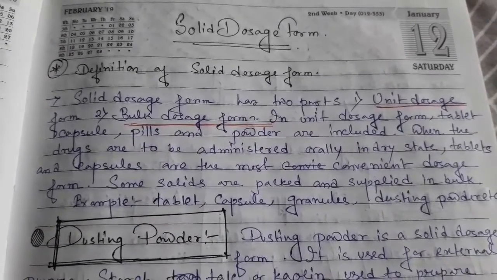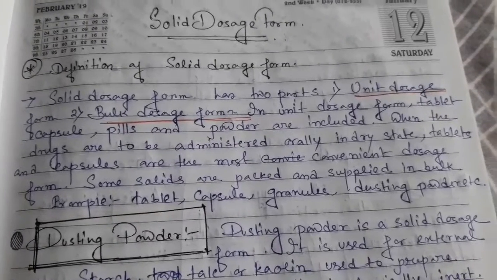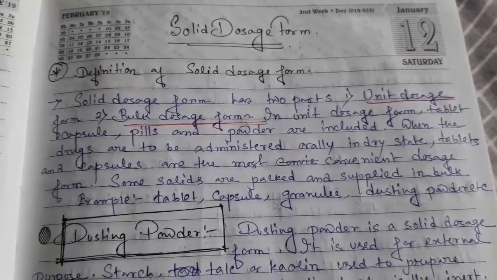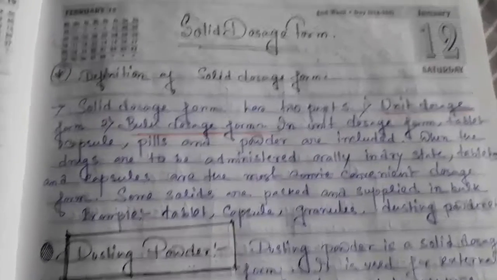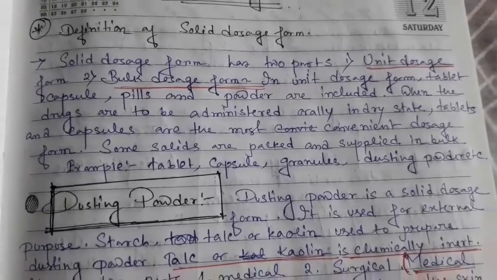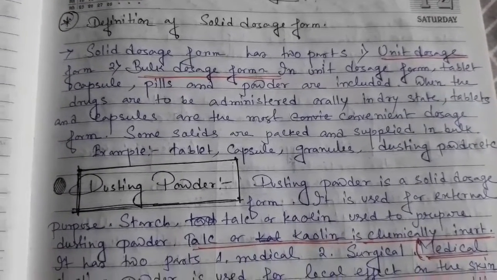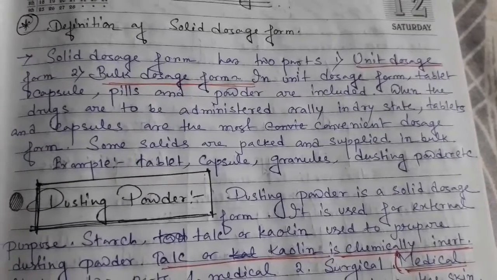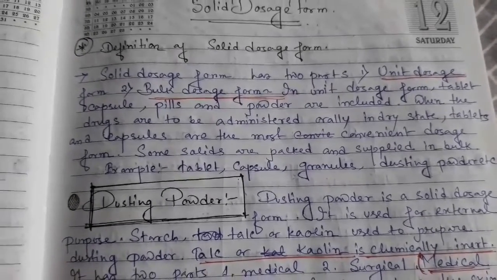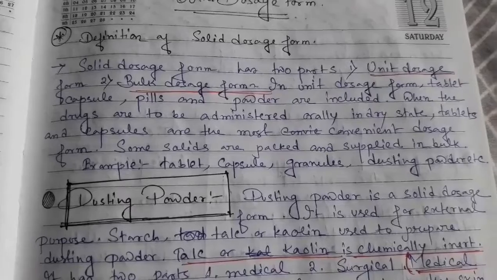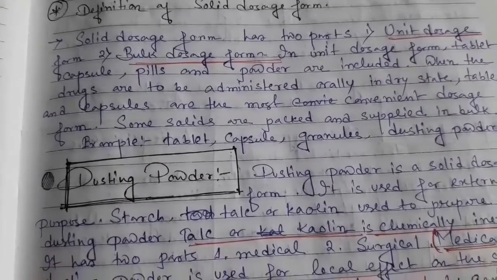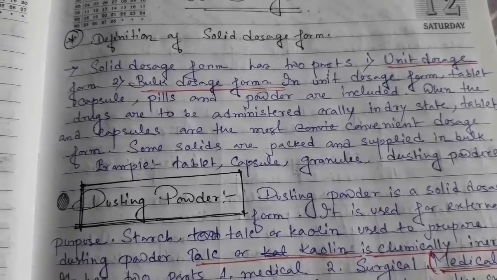Solid dosage form has two parts: unit dosage form and bulk dosage form. In the unit dosage form, for example, tablet, capsule, pills and powders. When drugs are to be administered orally in dry state, tablets and capsules are the most convenient dosage form. Some solid dosage forms are packed and supplied in bulk form, for example, tablet, capsule, granules, dusting powder, etc.